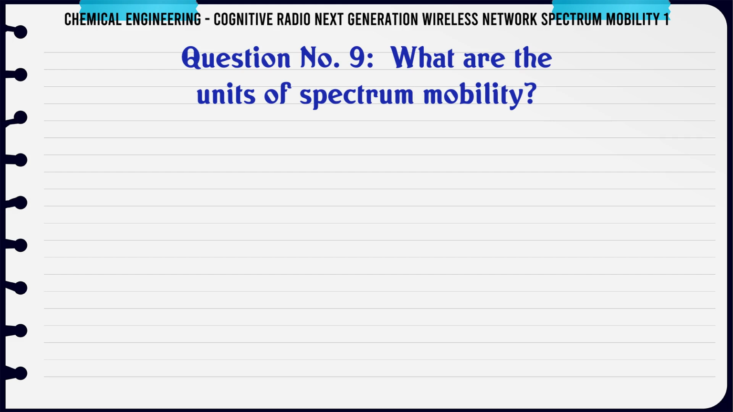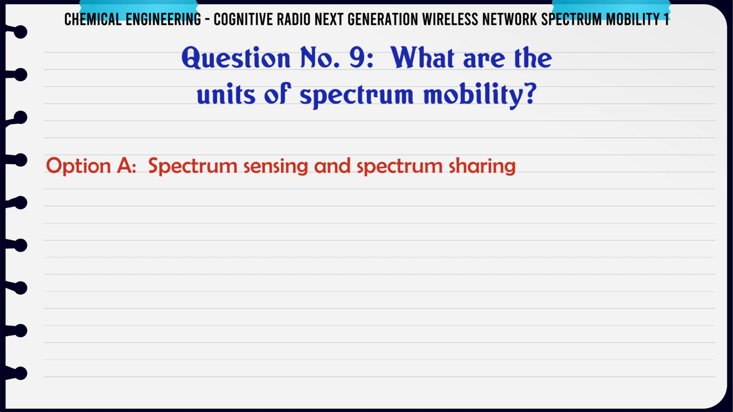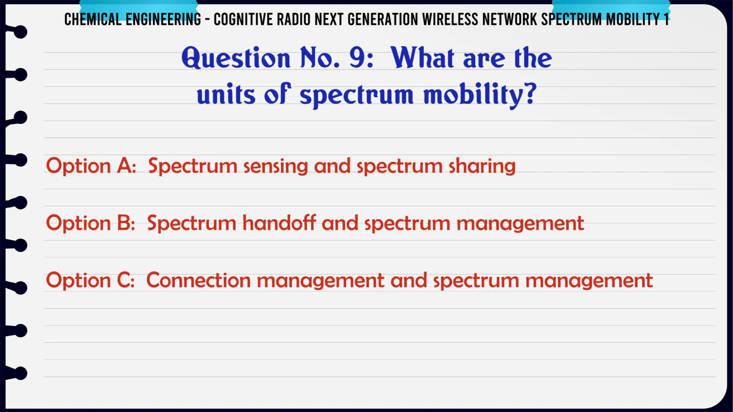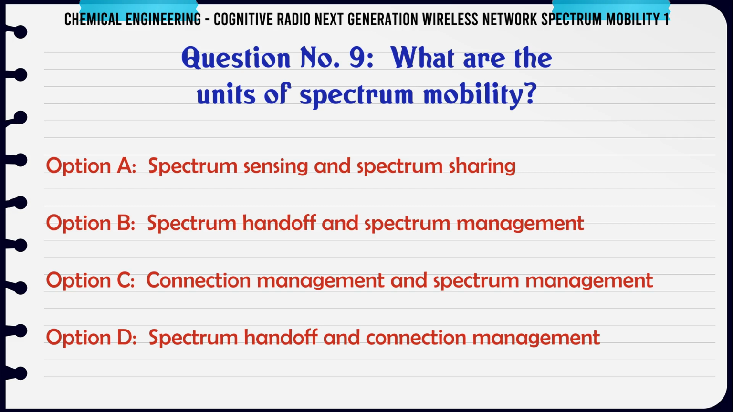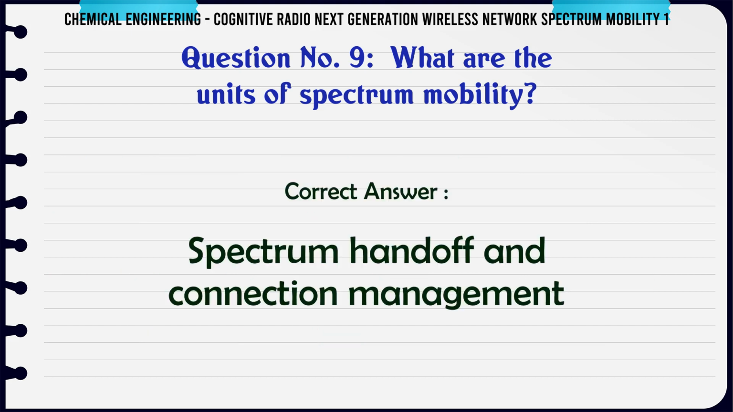What are the units of spectrum mobility? A. Spectrum sensing and spectrum sharing. B. Spectrum handoff and spectrum management. C. Connection management and spectrum management. D. Spectrum handoff and connection management. The correct answer is spectrum handoff and connection management.